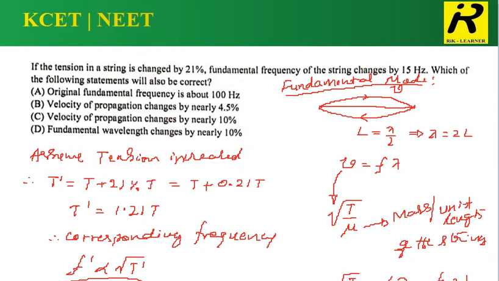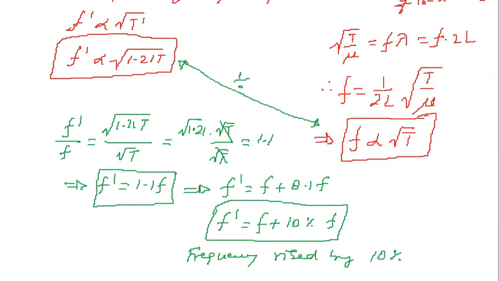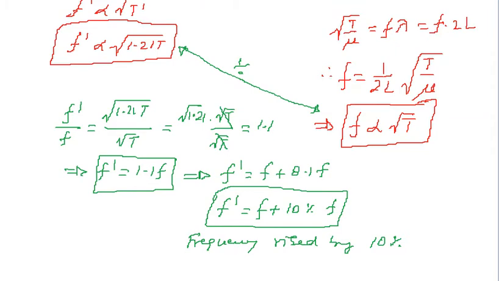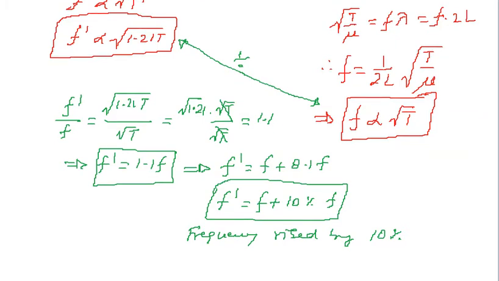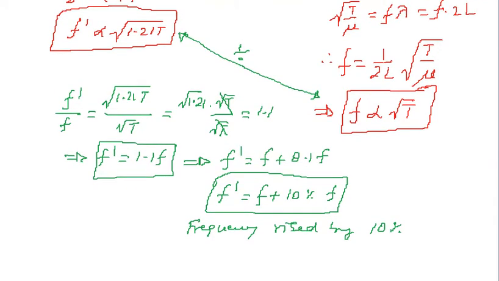But what actually I have to find here: in option A they are saying that the original fundamental frequency is about 100 hertz. So I have to find how much is f. They are asking how much is f. For that, I simply suggest that comparing the two results, the increase is this much. The increase is nothing but the change in frequency.